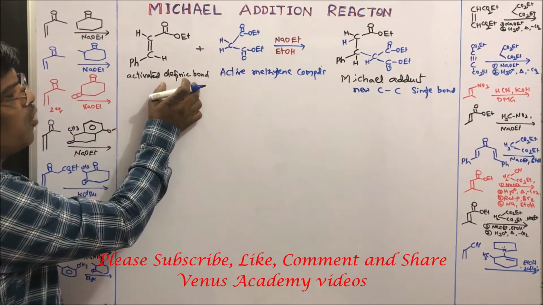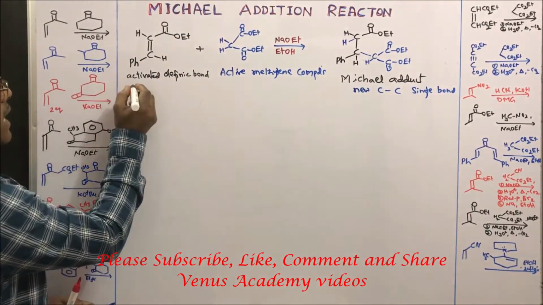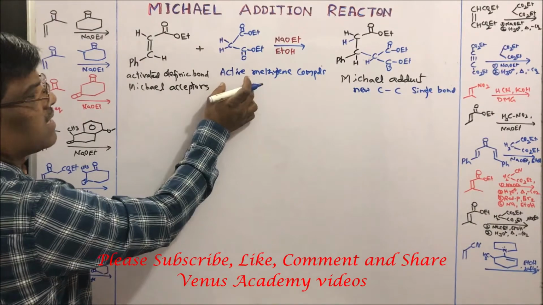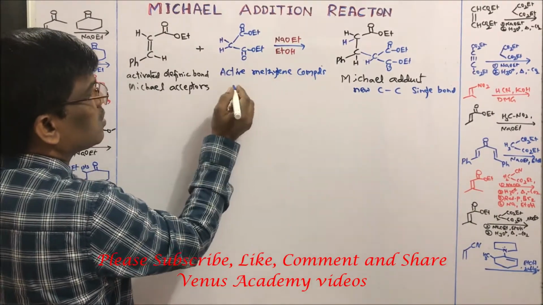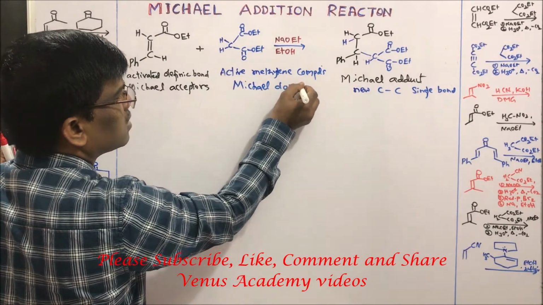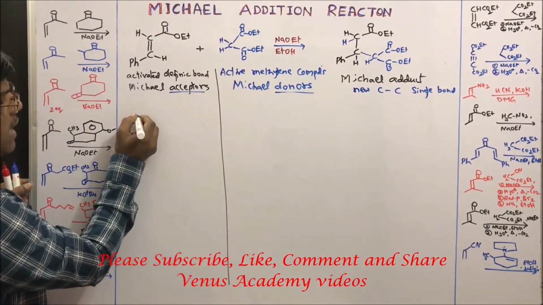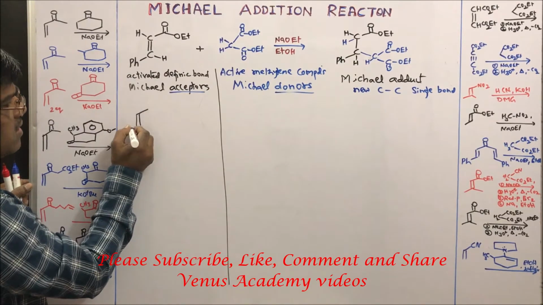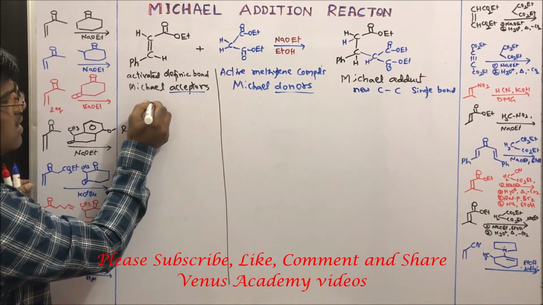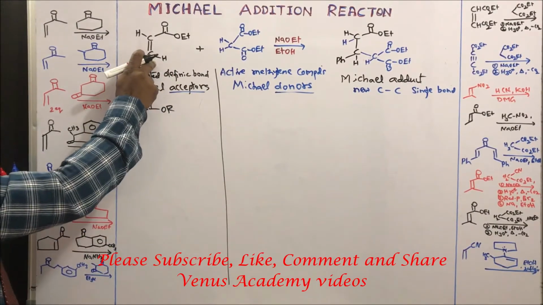These activated olefinic bond compounds are also termed as Michael acceptors, whereas these active methylene compounds are known as Michael donors. Let us see the acceptors. Usually alpha beta unsaturated esters. Here I have taken ethyl cinnamate.